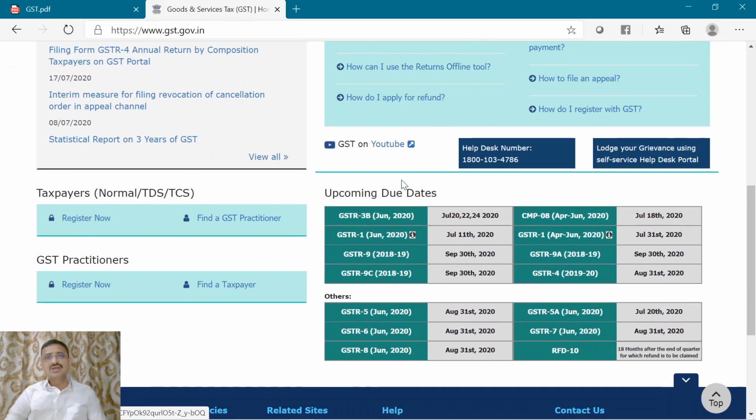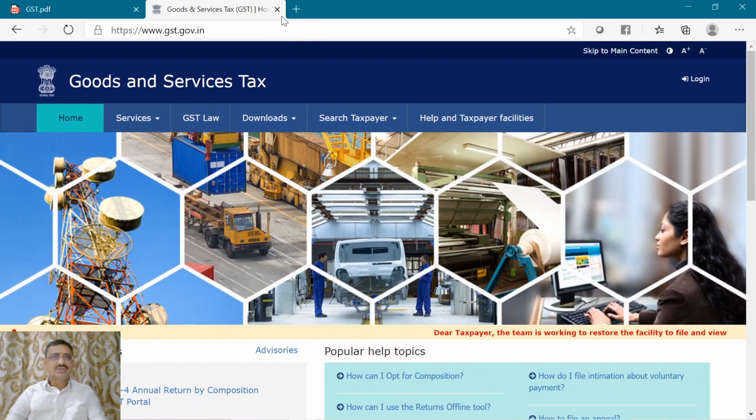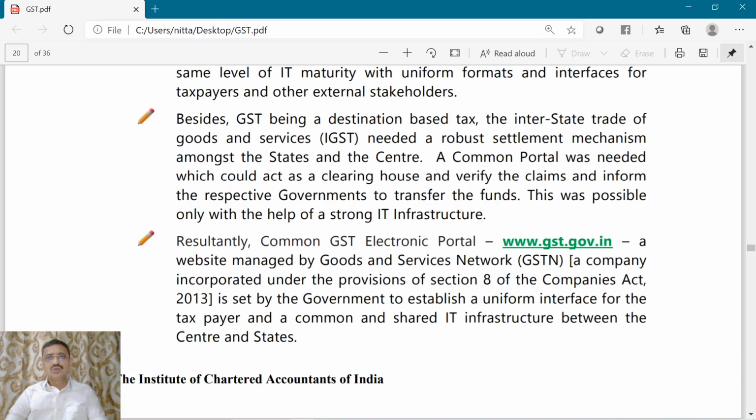This is the common portal which has been developed. Now, who has developed and who is managing this portal? This is managed by GSTN, meaning Goods and Service Tax Network.